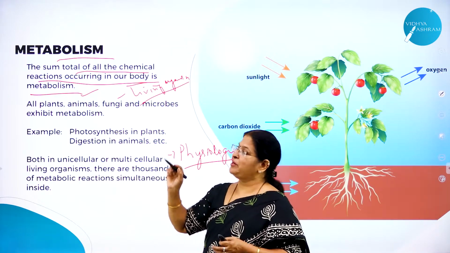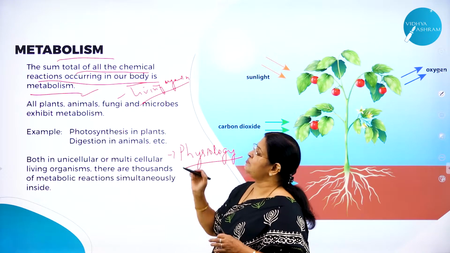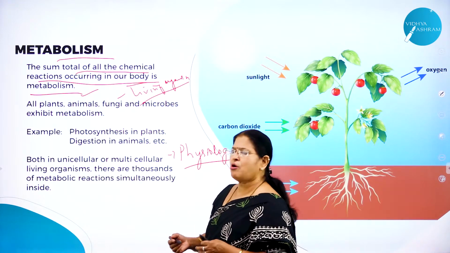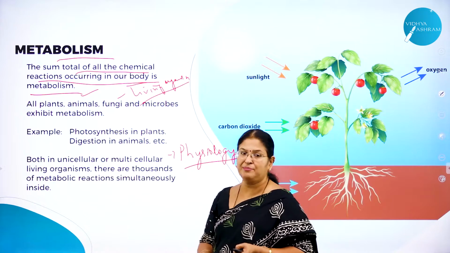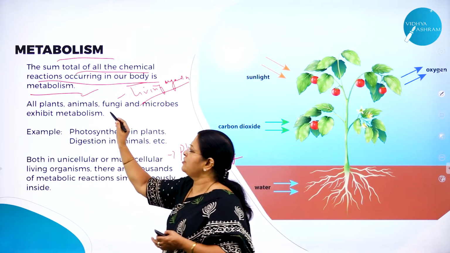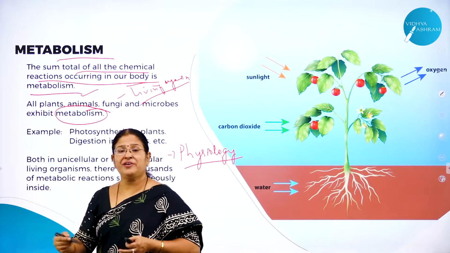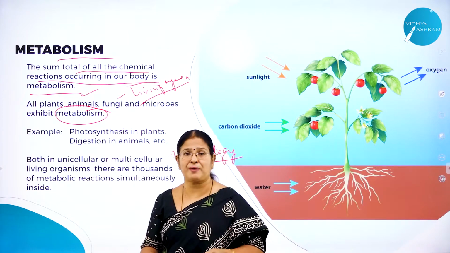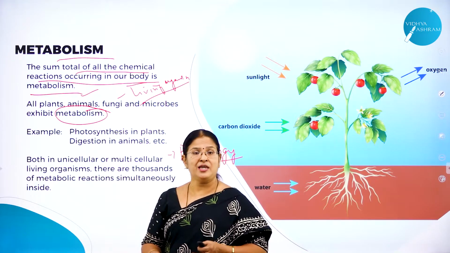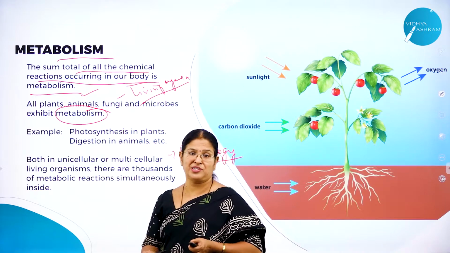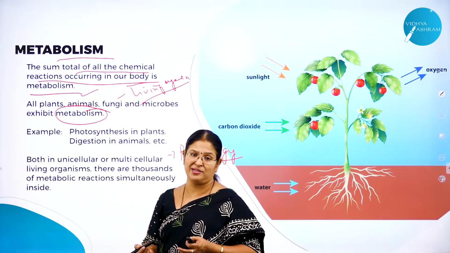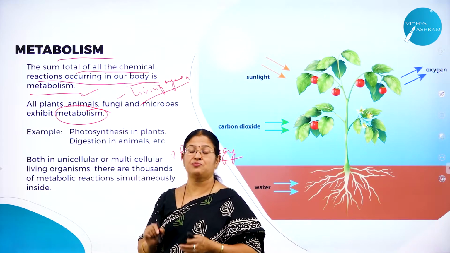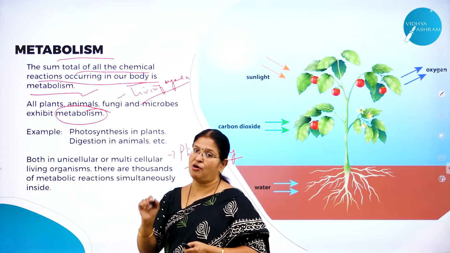Now, what do you mean by metabolism? The sum total of all the chemical reactions occurring in our body is called metabolism. So as I said, even the plants, the animals, fungi, microbes, all carry on this metabolism. It's a very, very important process to happen for survival. All these internal processes need to happen. Imagine if the heart stops functioning. Imagine if the respiratory system stops functioning. What will happen? That's the end of an organism, right? So all these internal processes or metabolic processes put together are very, very important for the survival of an organism.